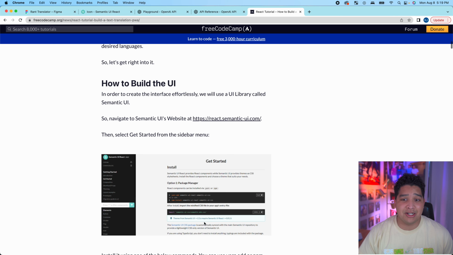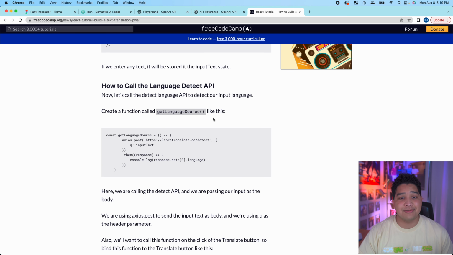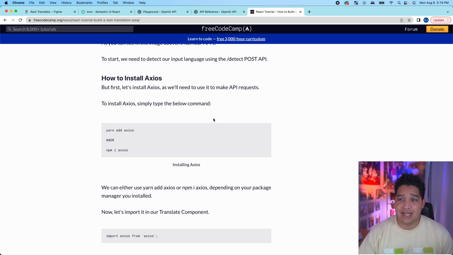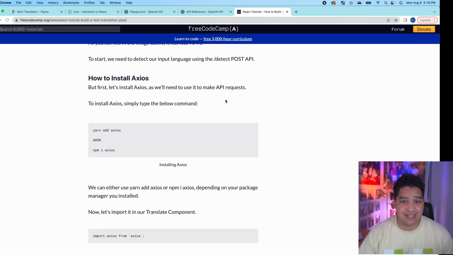And at the end of this document, he actually shows how you're going to connect to APIs. And since we're going to be using GPT-3's API, this will be useful information as well. So first things first, I have my React app open over here, and I'm going to start putting the bones that are going to make it look and function more like the translating app that we're expecting.